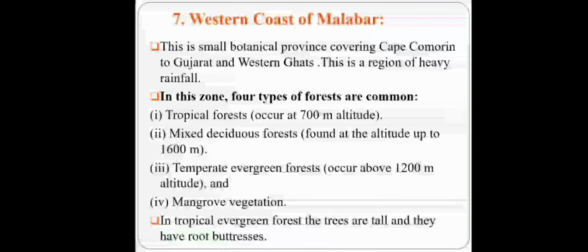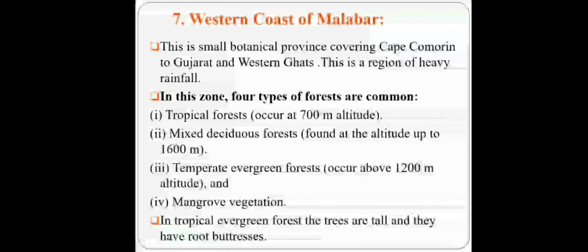Western coast of Malabar. This is a small botanical region. It covers Gujarat and Western Ghat. This region has heavy rainfall. This zone has four types of forest, which include tropical forest, mixed deciduous forest, temperate evergreen forest and mangrove forest. In tropical evergreen forest, trees are very